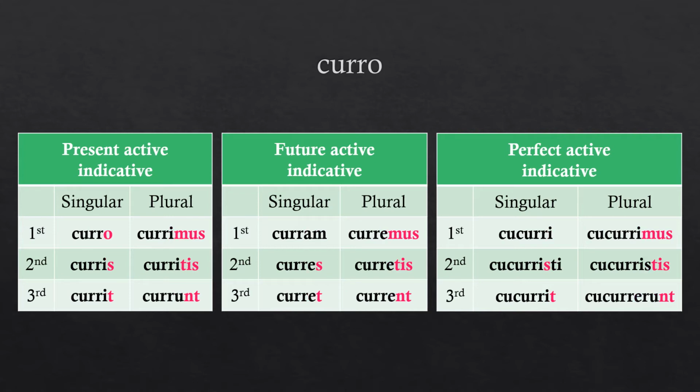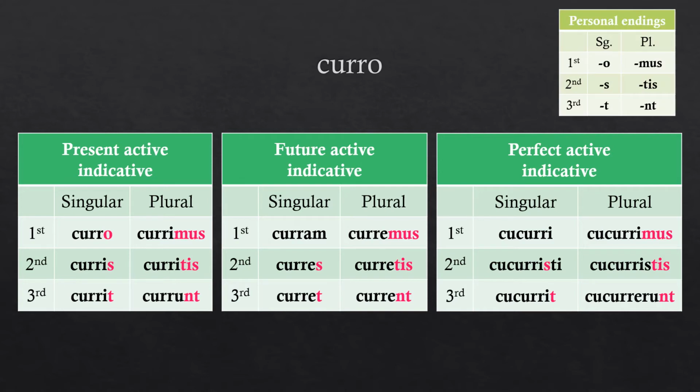With a few exceptions, the endings for each person and number are very, very similar. Take the first person plural in the present, future, and perfect tenses. Currimus, curremus, and cucurrimus. Each of these end in mus, M-U-S.